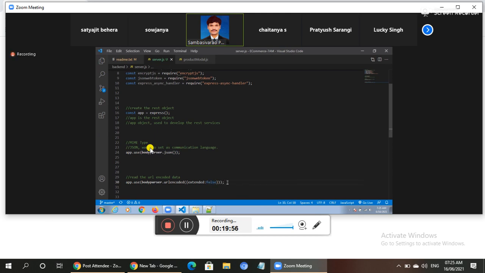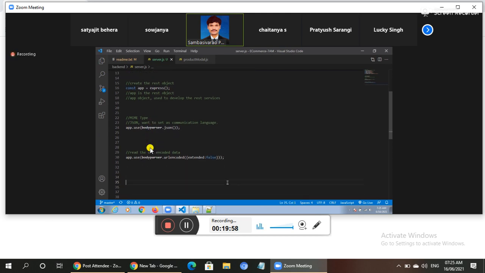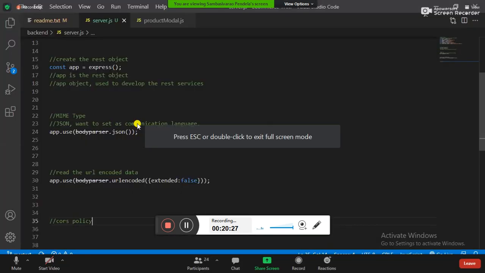We need to enable the CORS policy. Let me enable the CORS policy, whatever the CORS policy is there. See this here.